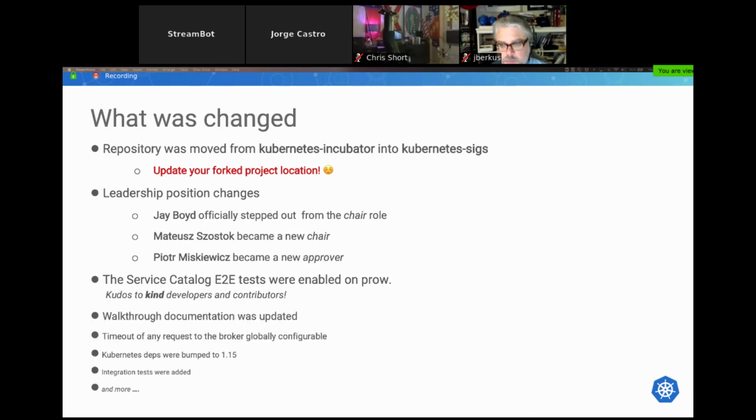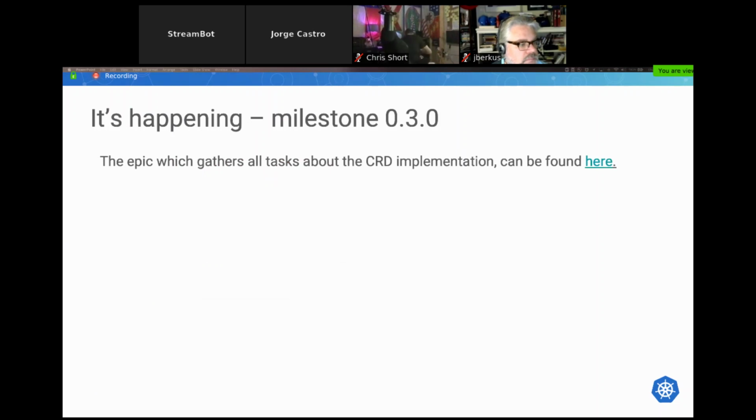And that was basically about changes that can affect you. But of course, there was much more work done. But those are implementation details. So if you are interested, then just join our SIG meeting. So that was about changes that we did, and what we are doing right now.